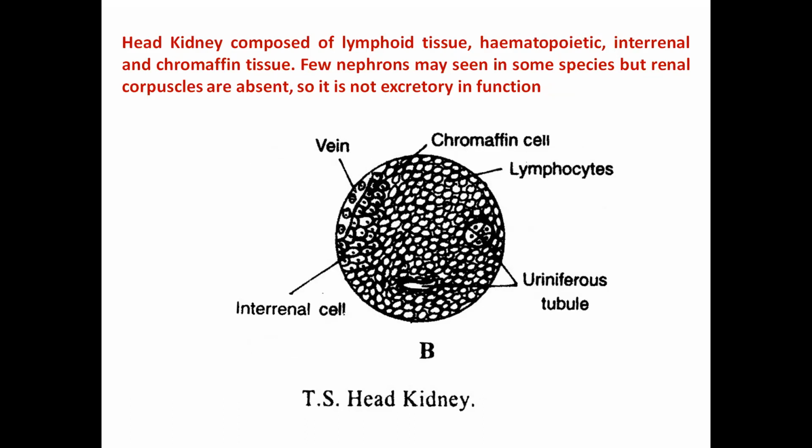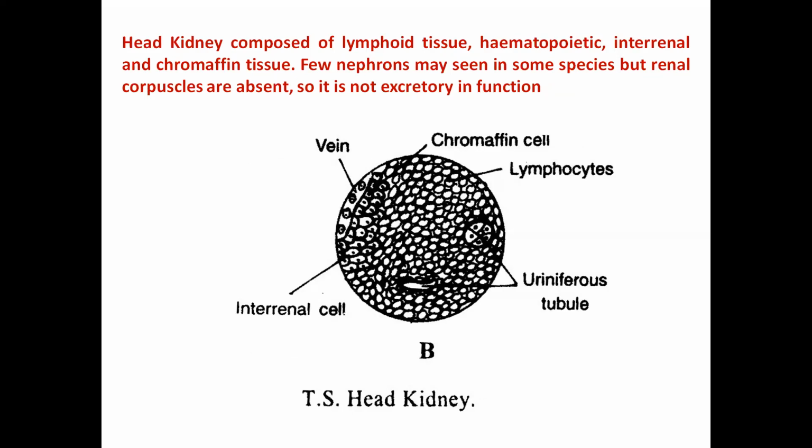So what is the function of the head kidney? When we see the structure of the head kidney, it is composed of lymphoid tissues and hematopoietic tissues. What is the hematopoietic tissue? Anyone can tell me? Blood forming, yes. They are basically the blood forming cells. The head kidney is a hematopoietic organ. Not only that, it also has lymphoid tissues and some interrenal and chromaffin tissue.